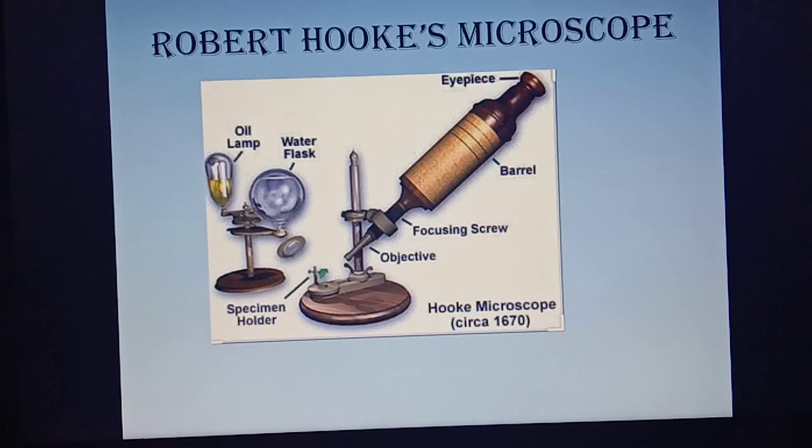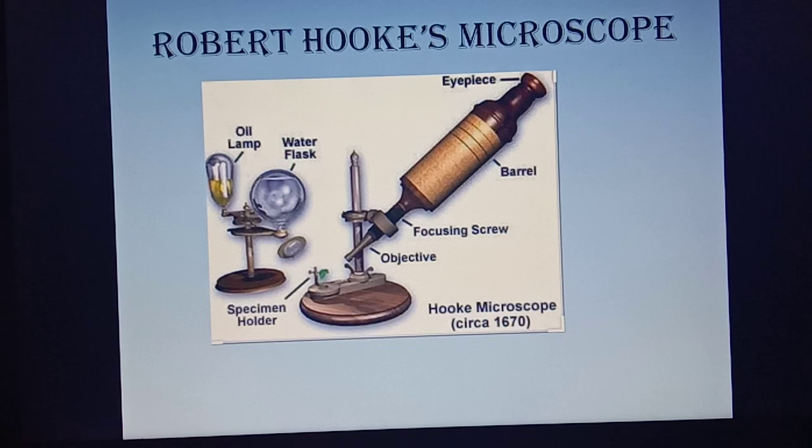In 1674, Antony von Leeuwenhoek, a Dutch microscopist, made an improved microscope, and using this microscope he discovered the free living cells in pond water for the first time.